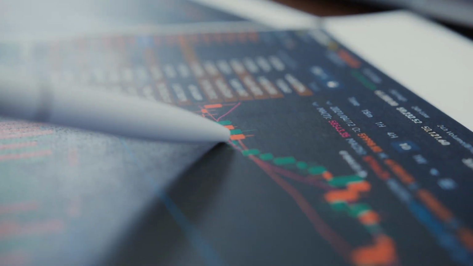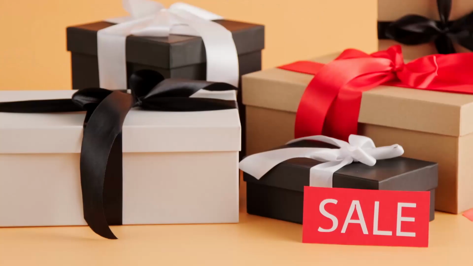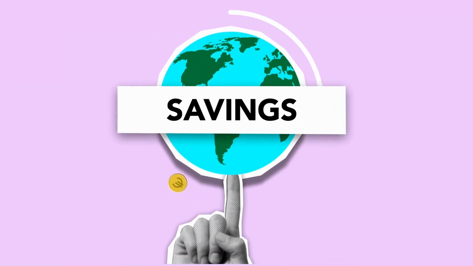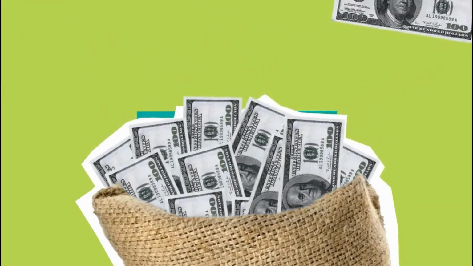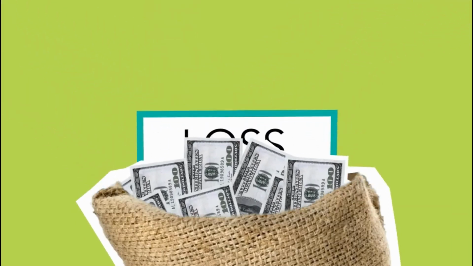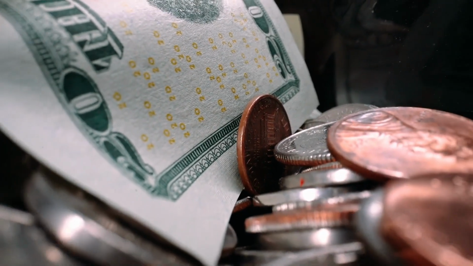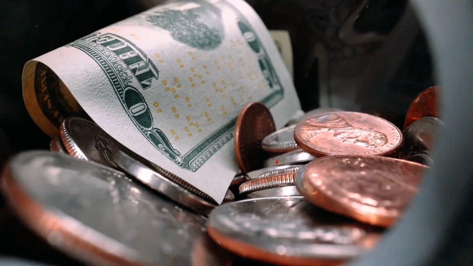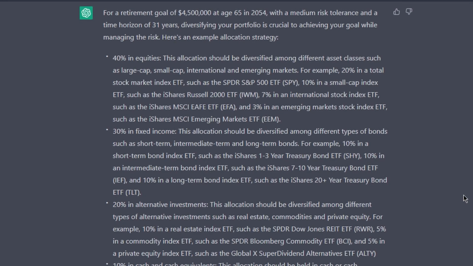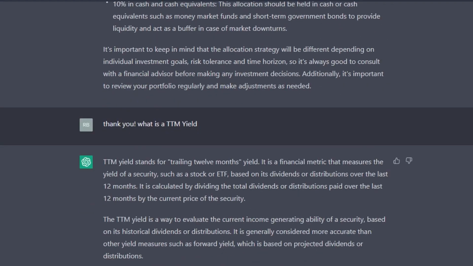I wanted to find what was historically performing well and what had a low cost basis and dividends in order to reinvest those dividend earnings that I had in there. The reason that we wanted to have a low cost basis is because I don't want to pay a shit ton of money for somebody else to manage the money that I put in there. I wanted to keep my costs down so that I can have more earning in the future. I wasn't 100% sure what TTM meant, so I asked it to clarify. It's just a metric used to measure the trailing 12-month yield or dividends or distributions over the last year, which is pretty good. It's definitely look out for that metric.